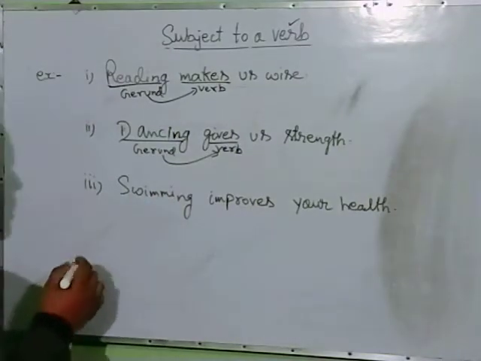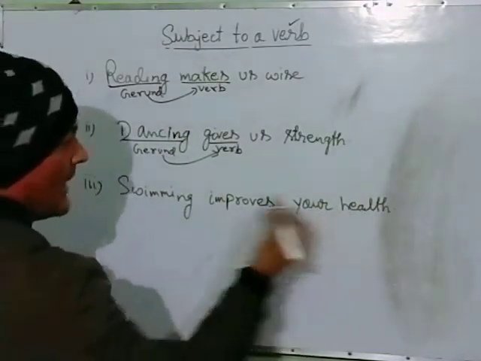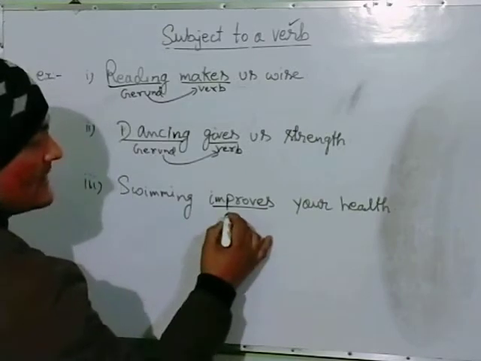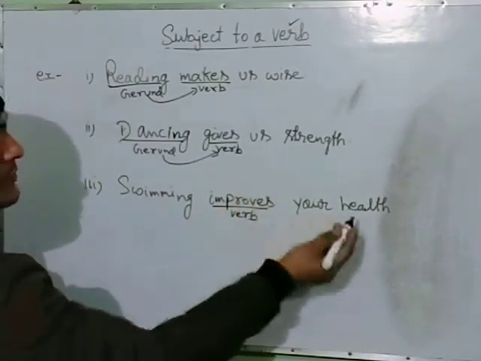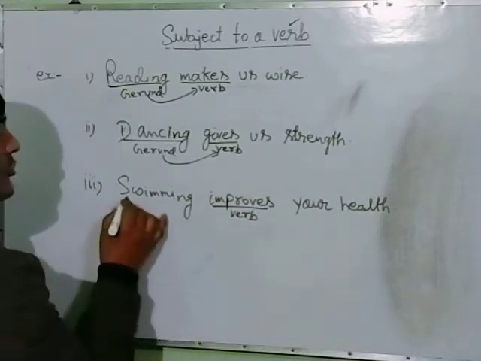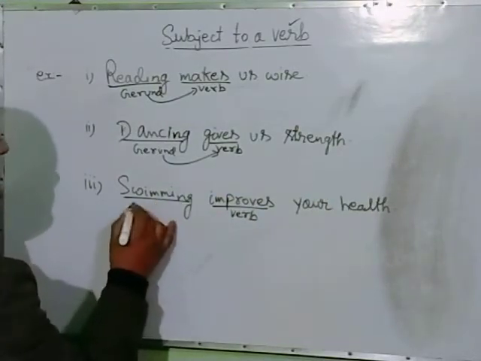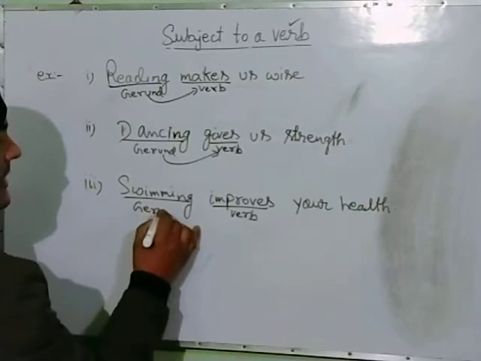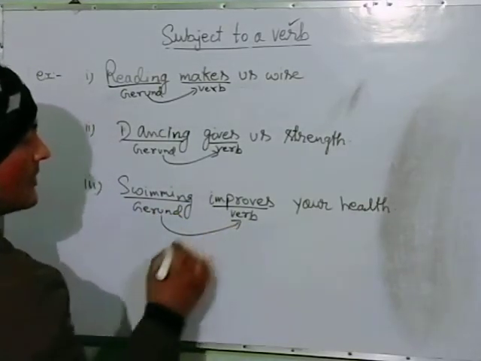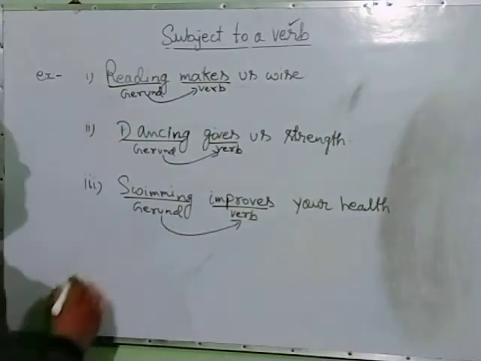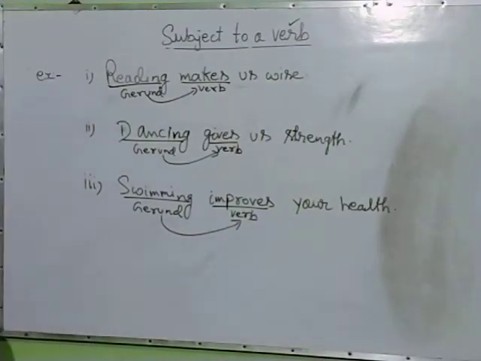Now here, swimming improves your health. What improves your health? Improves is a verb. What improves your health? That means swimming, and swimming is a subject which is gerund, and that's why it is a subject of a verb, and therefore it is called a subject to a verb.